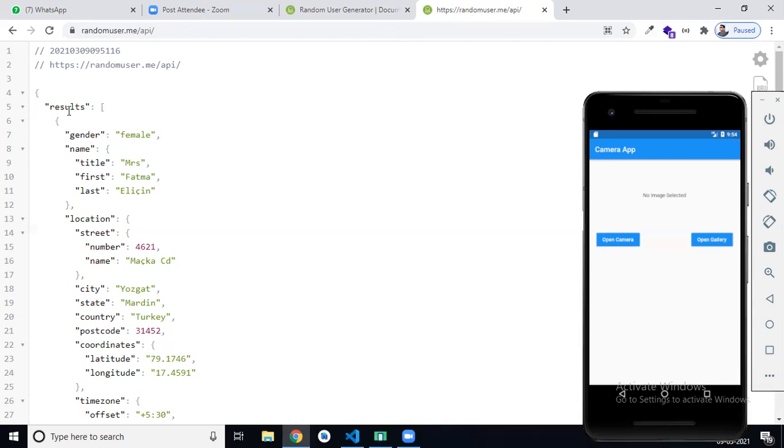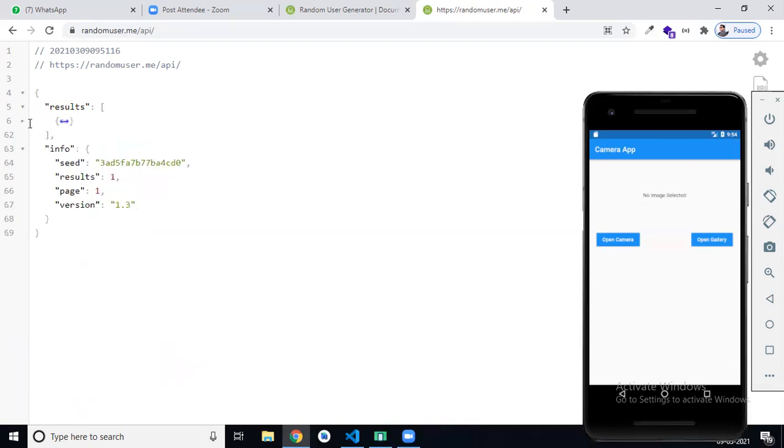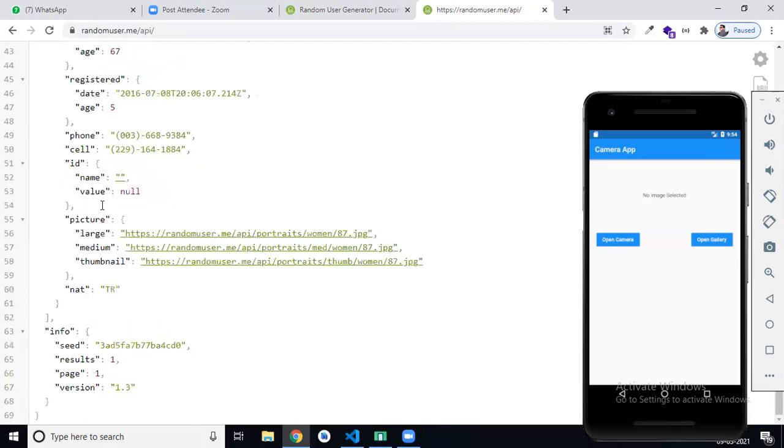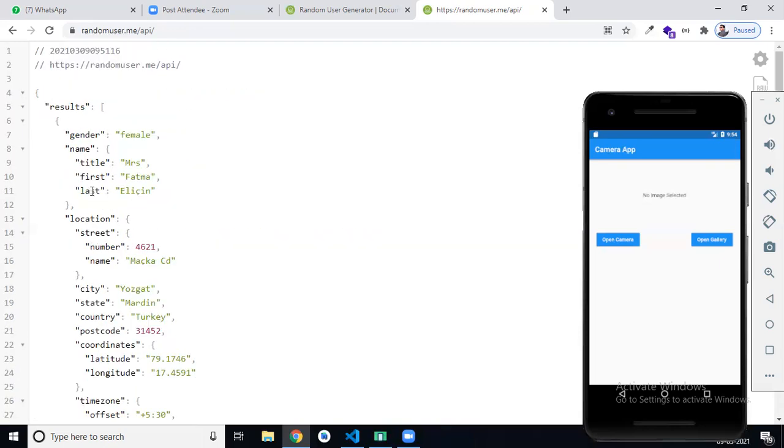So in JSON, we get key and value. The key will be the same for all. If I add this in result, we get a single user. Oh, okay. So the key will be the same for all, and the value will be different, right?